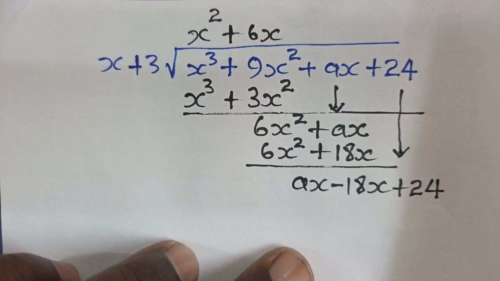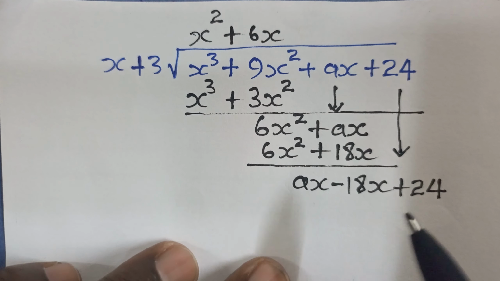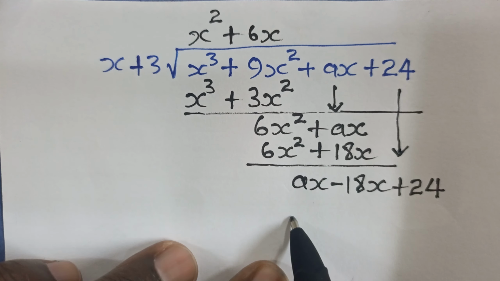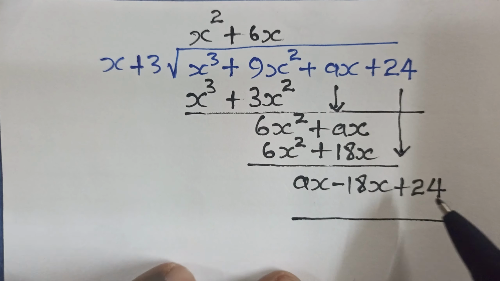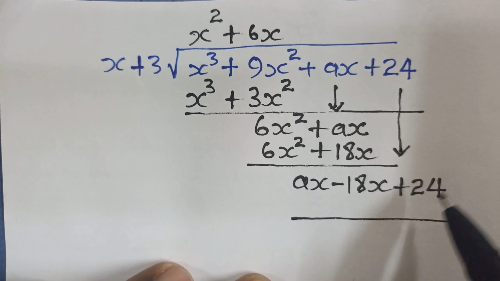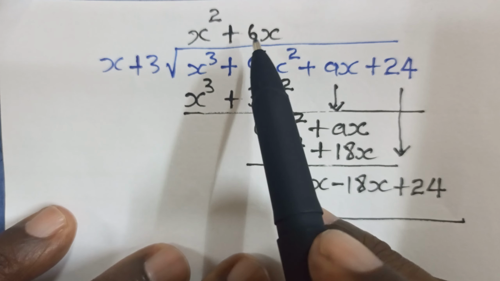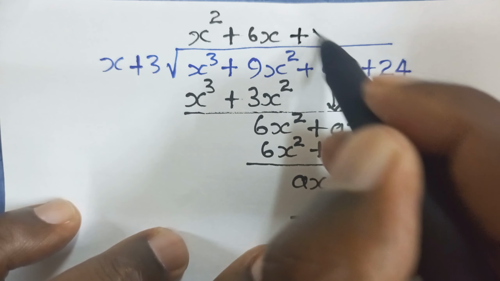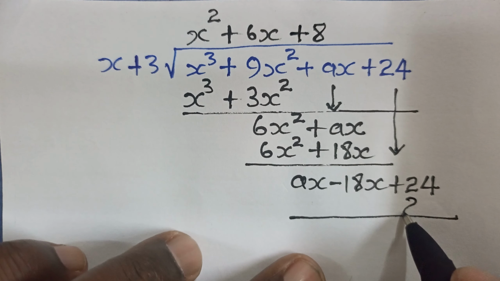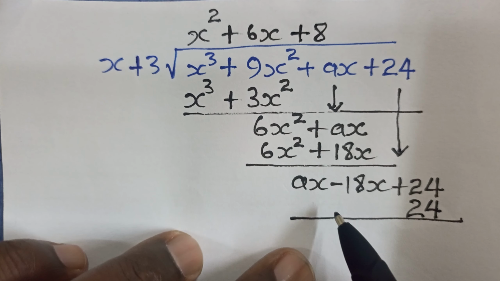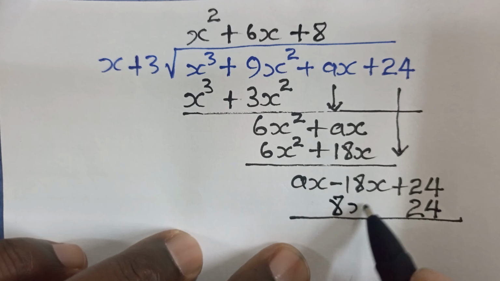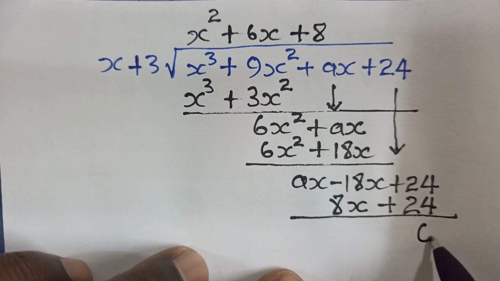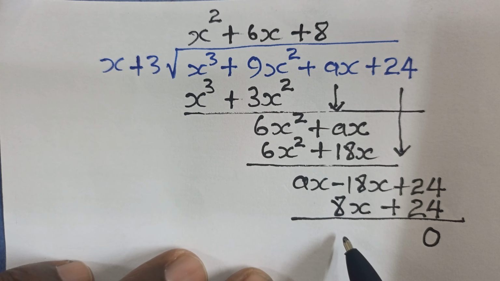From there, we can check for a number. Remember, these have 3 factors, because this is a cubic equation, and so we expect our division to reach up to there. Since we don't know this value, we work with this value and find a number that, if you multiply by 3, will give us 24, and that is 8. So we have 24 here, and here we shall have 8x. It shall be like that, and this should give us 0.